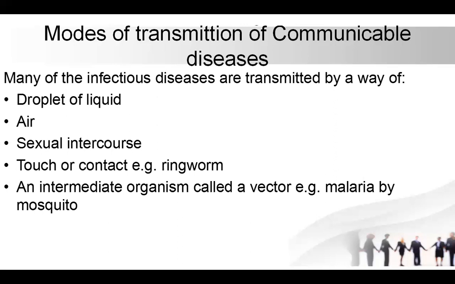And the last one is through a vector. A vector is an intermediate organism. An intermediate organism means an organism that transfers the disease from one person to another. For example, malaria is transferred by the mosquito, that is the female Anopheles mosquito.